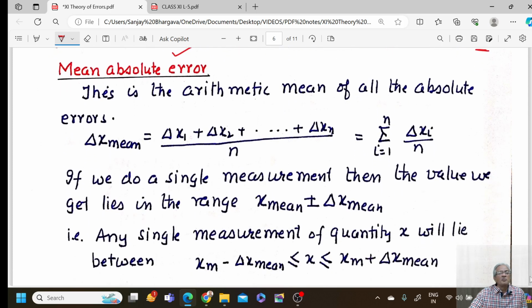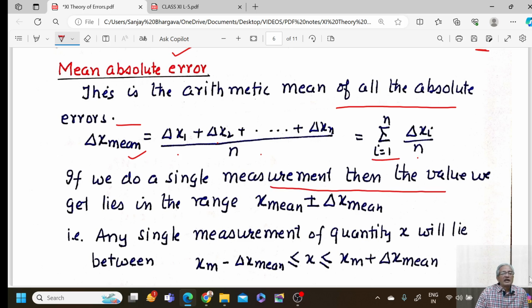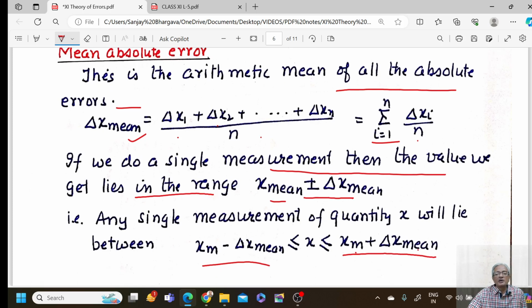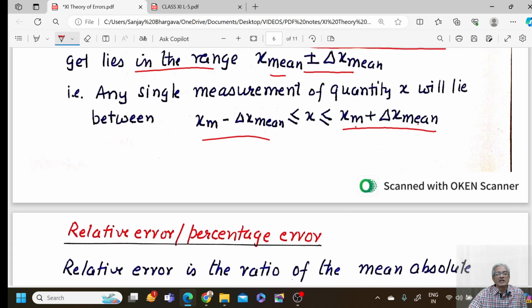Then we use another term called mean absolute error. This is the arithmetic mean of all absolute errors. Delta x mean would be delta x1 plus delta x2 up to delta xn, divided by n. It can be represented as the summation from i equal to 1 to n of delta xi upon n. If we do a single measurement, then the value we get would always lie in this range, x mean plus or minus delta x mean. The lowest value possible would be x mean minus delta x mean, and the highest value measured can be x mean plus delta x mean. So the new measurement would always lie in this range.